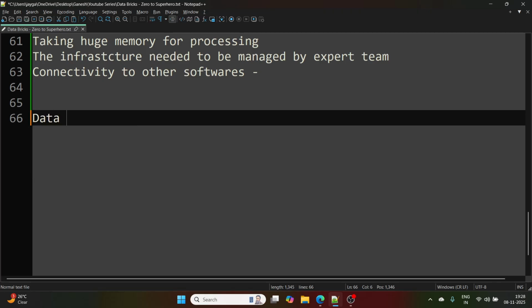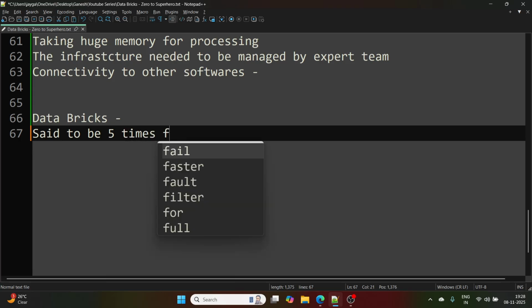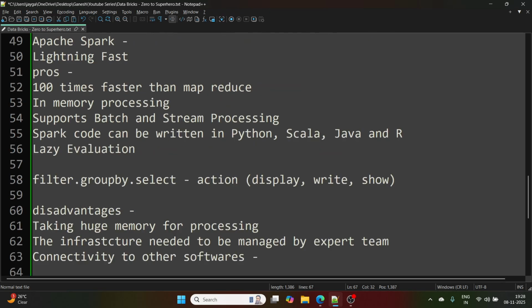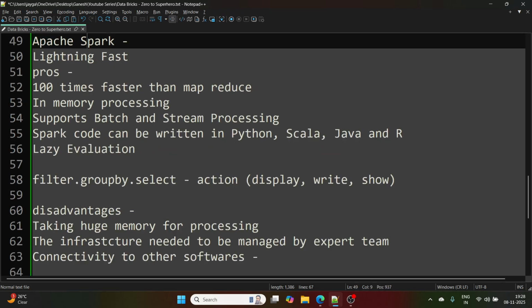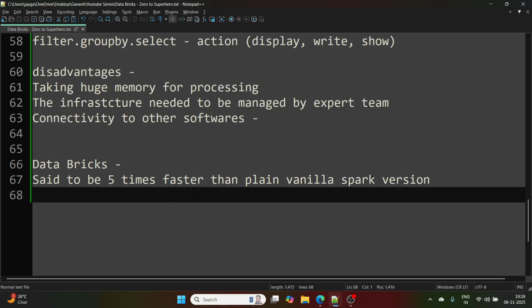Now Databricks is said to be 5 times faster than the plain vanilla version of Spark. It is optimized that way.